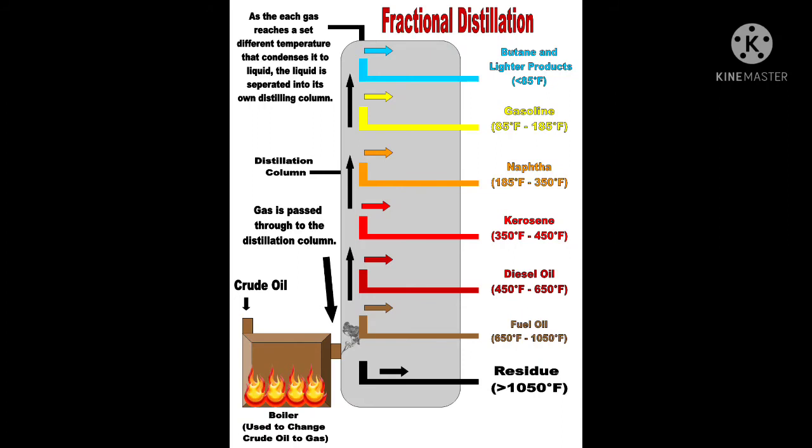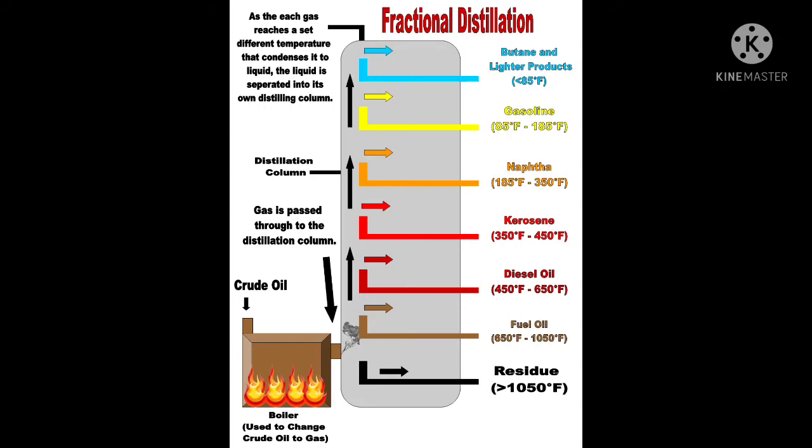The substances with lower boiling points come out at the top, and the substances with higher boiling points come out at the bottom. As you can see clearly in the video, different types of substances are present: naphtha, kerosene, diesel oil, fuel oil, different types of material which we are getting from petroleum.